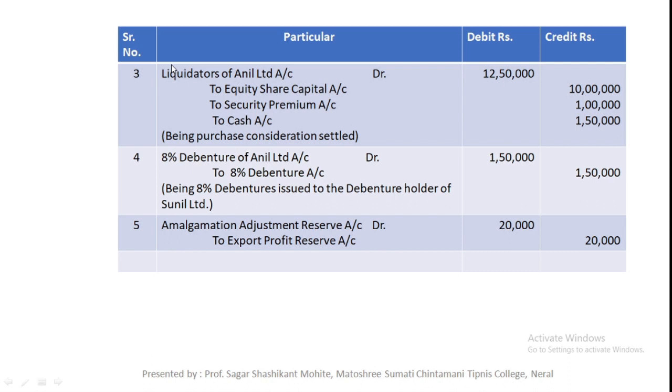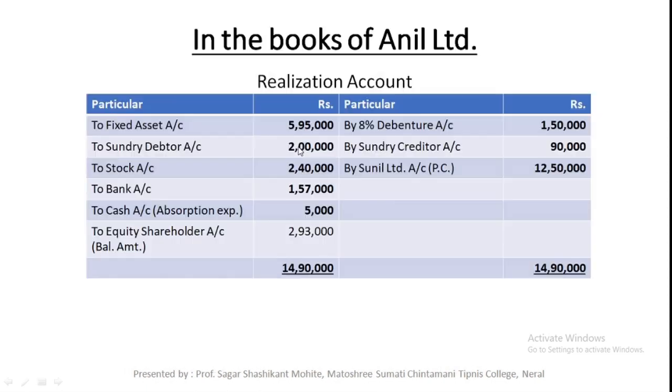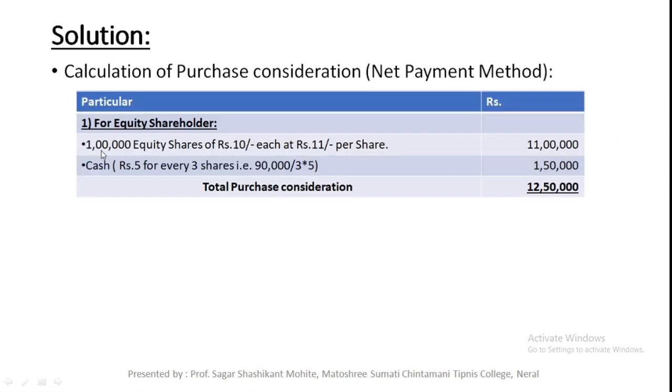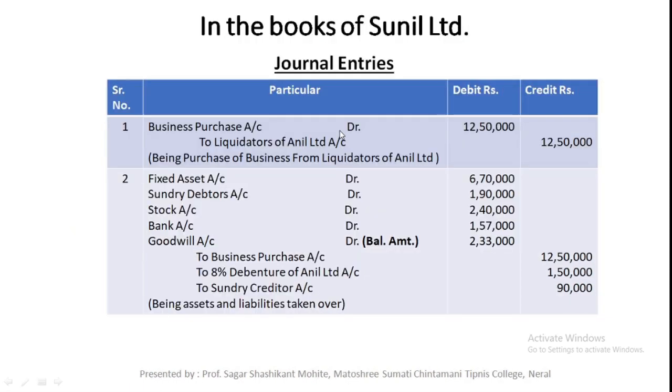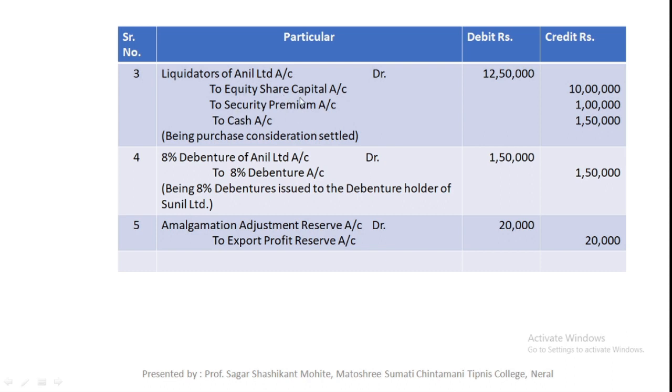Okay, this is the journal entry related to settlement of PC. Just remember that if you see the purchase consideration, you will find 11 lakh rupees for equity shares, but this 11 lakh rupees includes 10 lakh rupees face value and 1 lakh rupees premium. While transferring this journal entry, you should segregate the face value 10 lakh rupees and 1 lakh rupees security premium, and mention the cash separately.